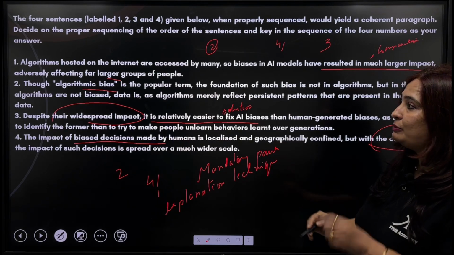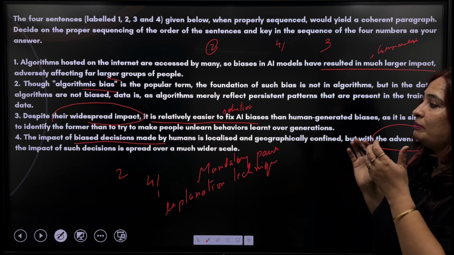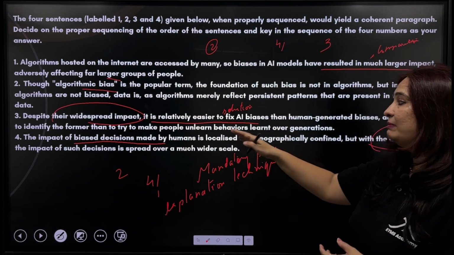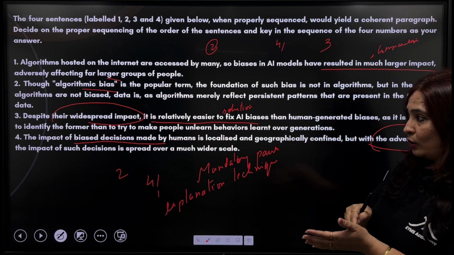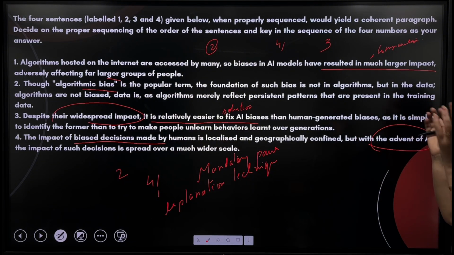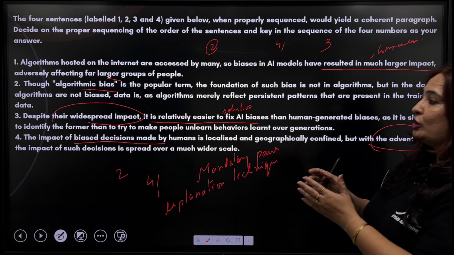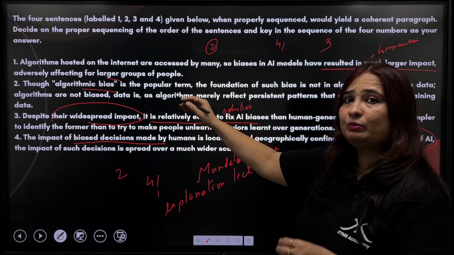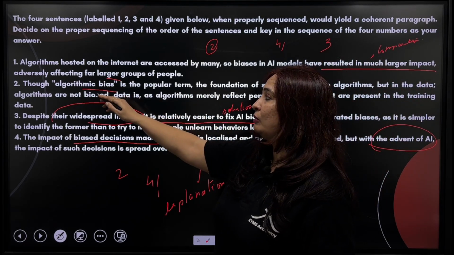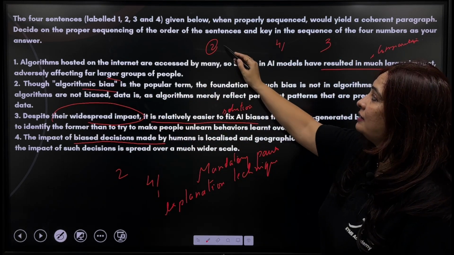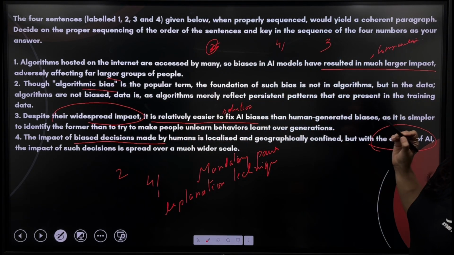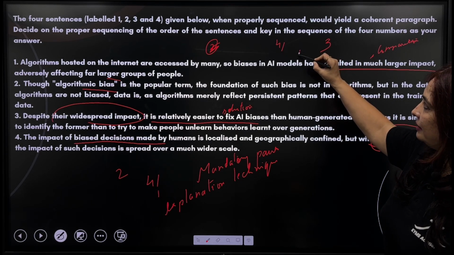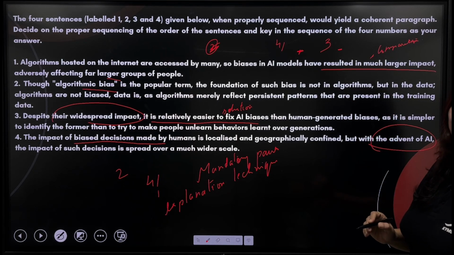Now, can I keep 2 at the beginning? Of course not, because here first of all we are talking about the bias decisions made by humans, which is localized, and obviously the impact of this decision is spreading over a much wider scale. So again it is going to be what? Generic, and it is going to be specific, because here we're talking about the algorithmic bias, so I cannot start the sentence with 2. Now the possibility of keeping this sentence is either here or here, okay.